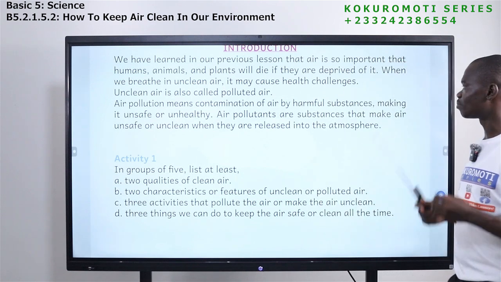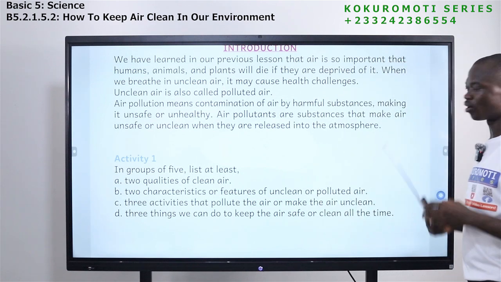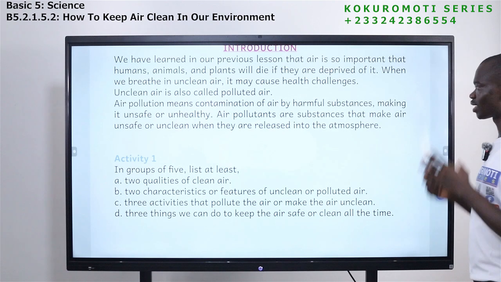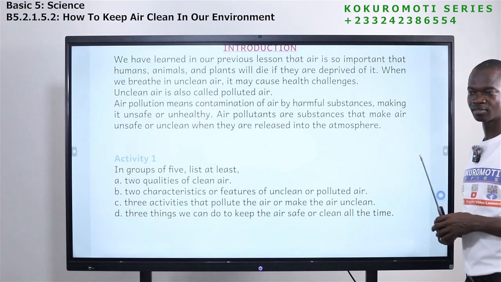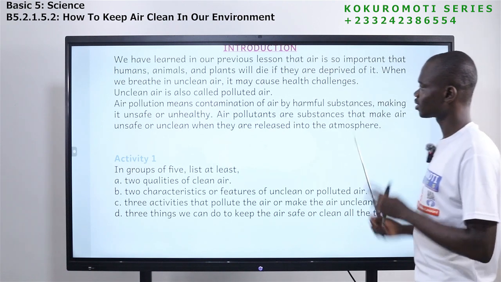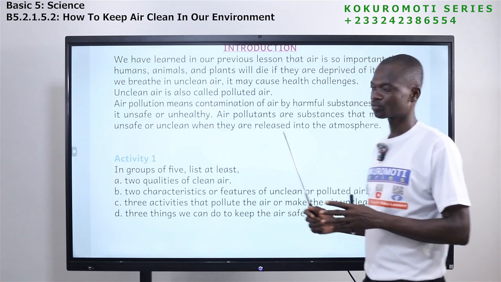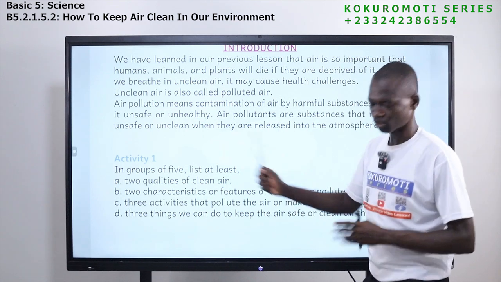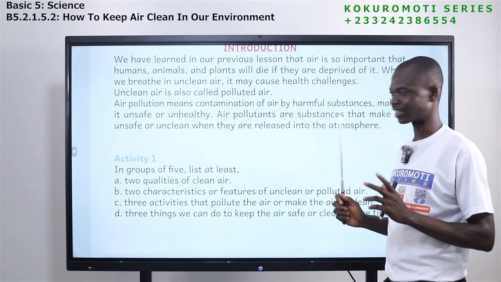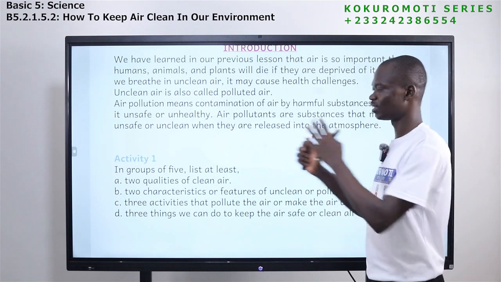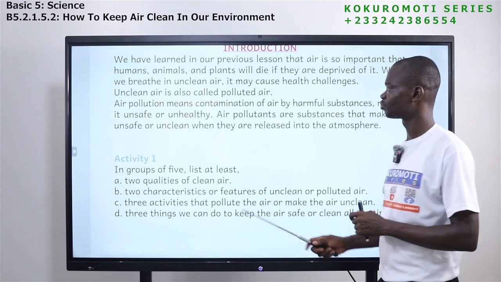Any substance that has the ability to make the air unclean is what? Air pollutants. Air pollutants cause air pollution.